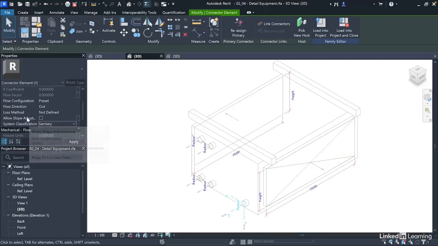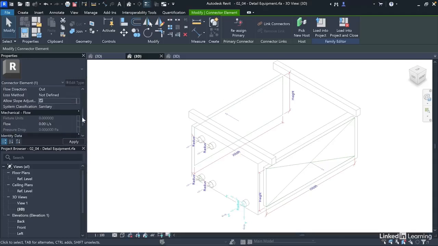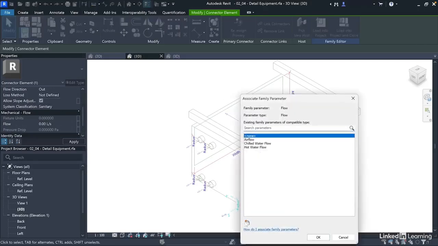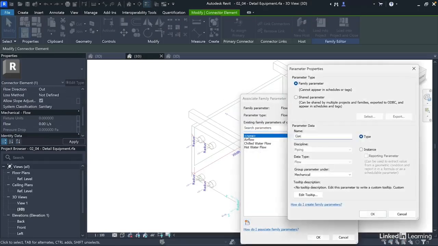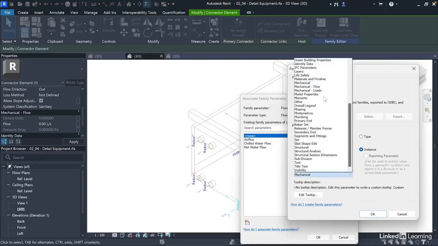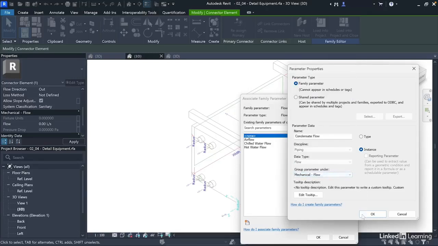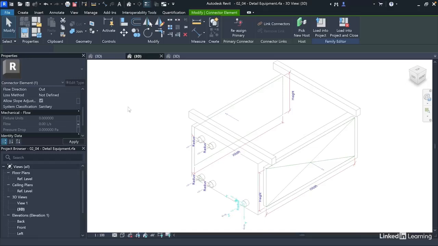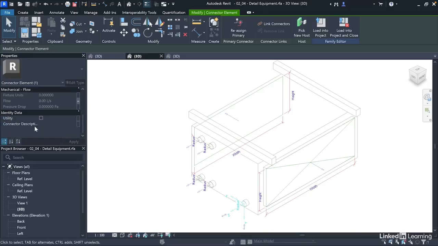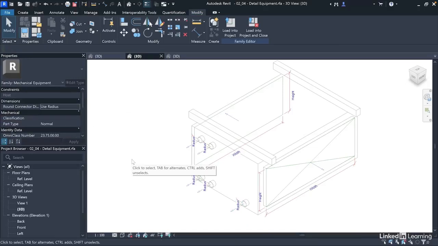So we need to check this allow slope adjustment. Then we call the flow condensate flow. And this is instance under mechanical flow. Then we don't need to put a description here since we don't have more than one connector with the same system classification.